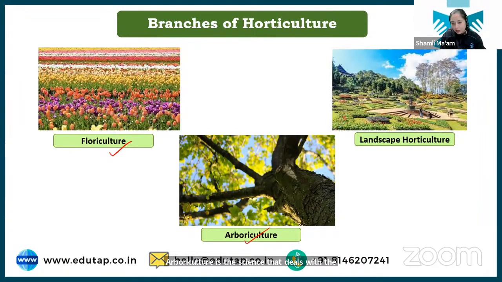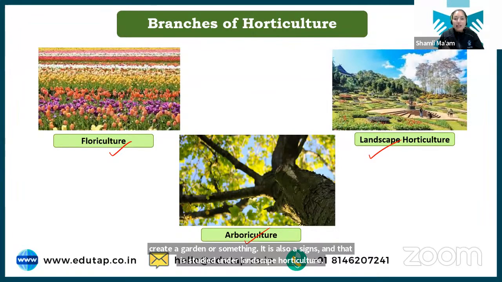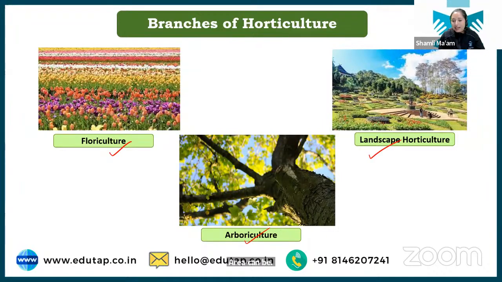Okay, that is arboriculture. Next we have landscape horticulture. Now, what is landscape horticulture? As I was telling you before also, in horticulture, not only are we studying the production of flowers or fruits or vegetables, but beautification is also there, and it is a science. It's not like anyone can modify a land or anyone can create a garden. It is also a science, and that is studied under landscape horticulture. How a land area can be converted into a beautiful garden, that is landscape horticulture.